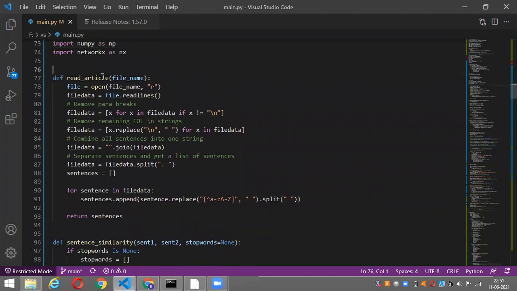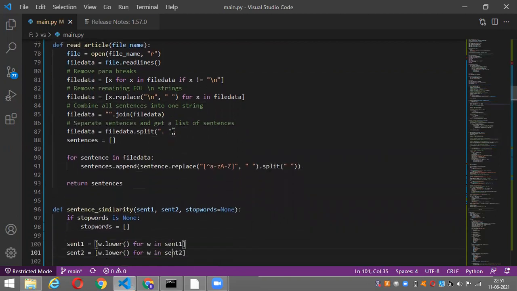The read_article function takes the transcribed text file as input, removes the paragraphs and the end of line, combines all the sentences into one string, and then returns the sentences.